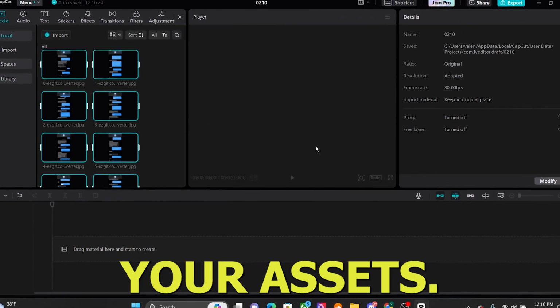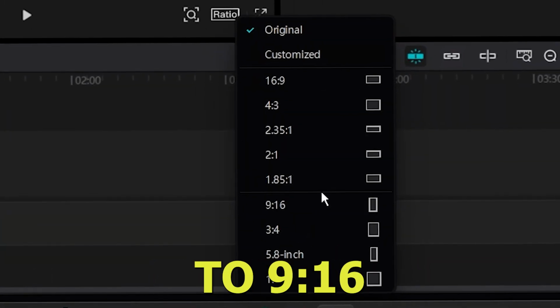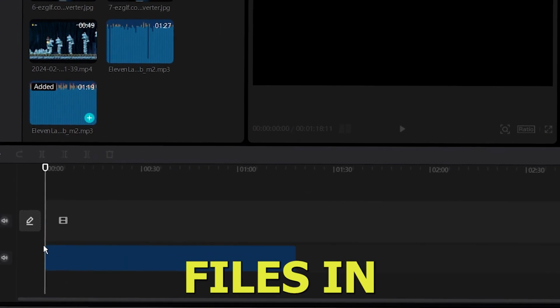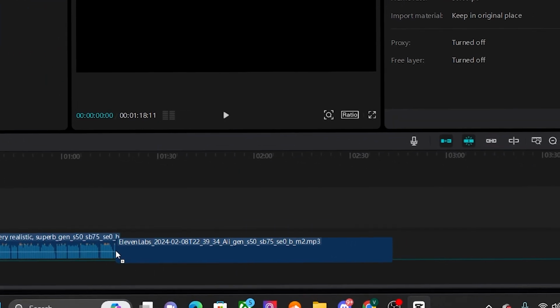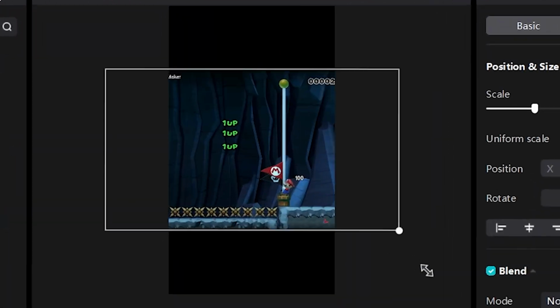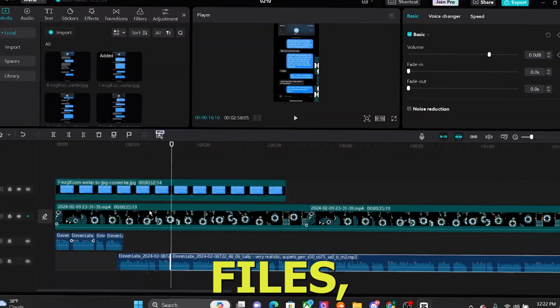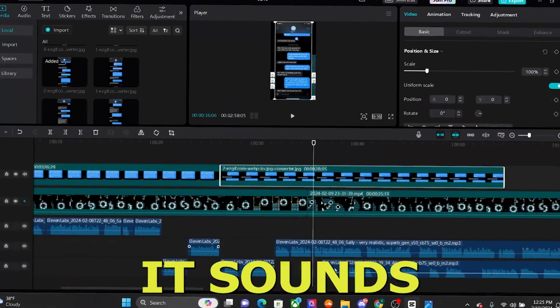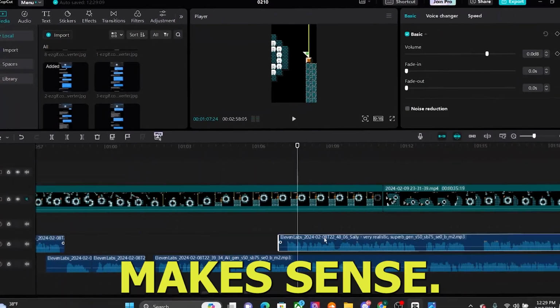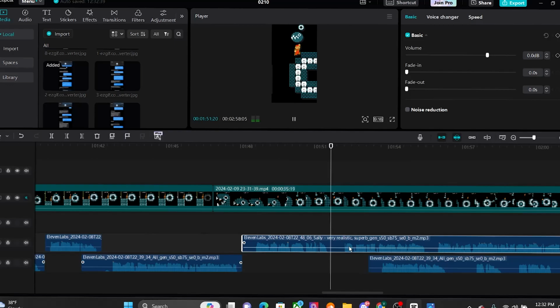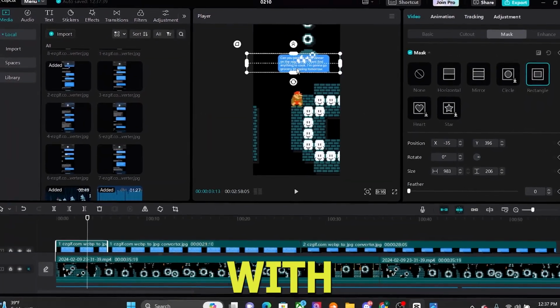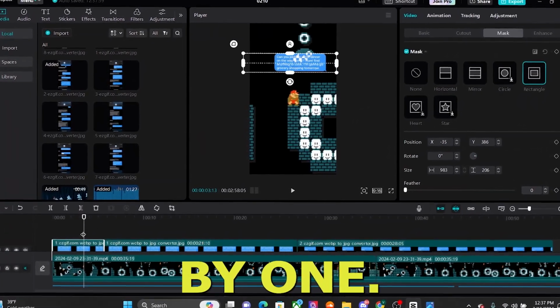Start by importing your assets, make sure to change the aspect ratio to 9:16, put the audio files in the timeline first, then the gameplay, and the image. Since I have two audio files, I'm going to align them so it sounds like they're communicating with each other, if that makes sense. And once I'm done with that, it's time to reveal the text one by one.